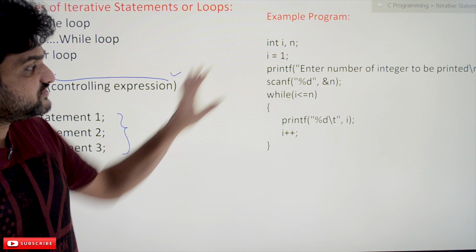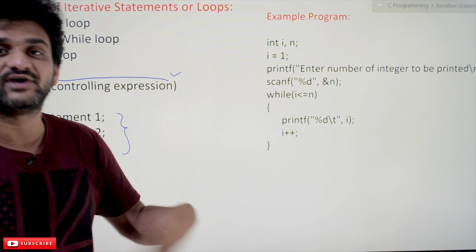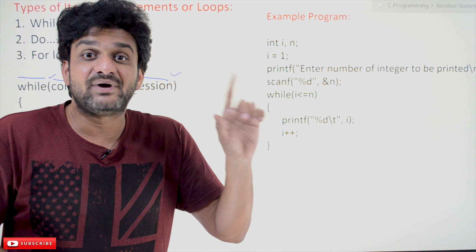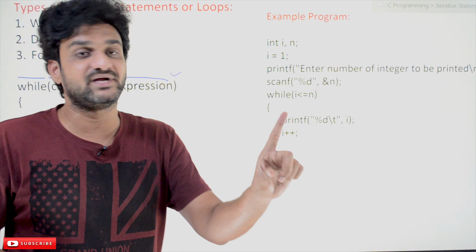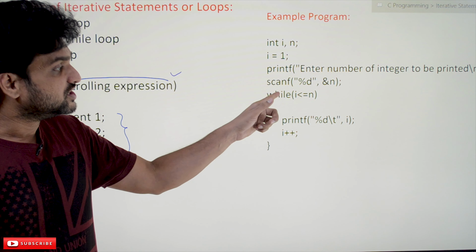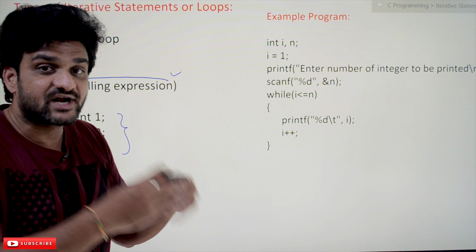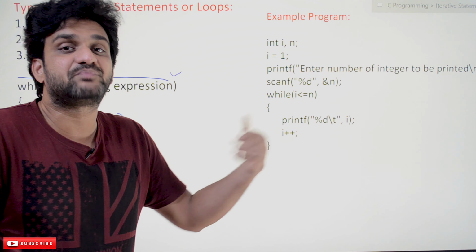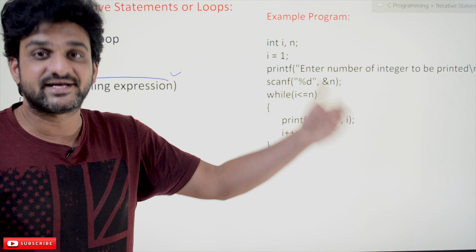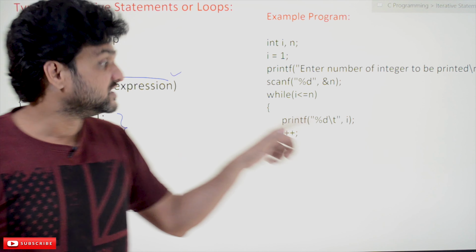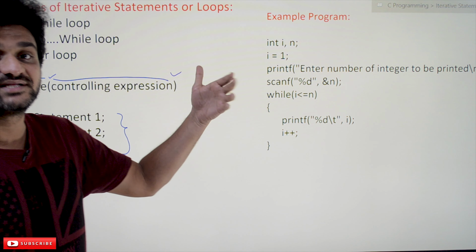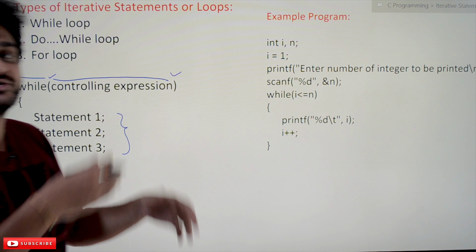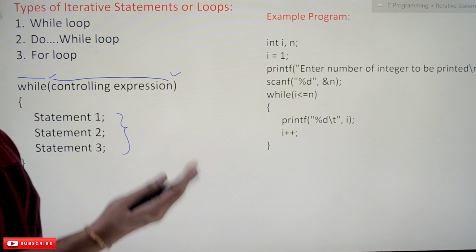So if this while statement is not there, how it can be done is we have to print the statements. We have to use the printf statement 100 times, but with only one single printf statement, this while loop is going to execute. This while loop is getting executed for 100 times, and each and every time it is going to print the integer starting from 1, next to 2, 3, 4, 5, 6. In that way, this loop will get iterated for 100 times, as the n value is given by the end user as 100. So it is going to repeat for 100 times, and each time it is going to print the value of I, the value of the integer.